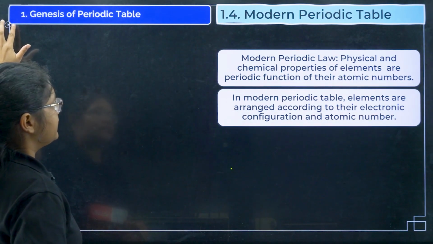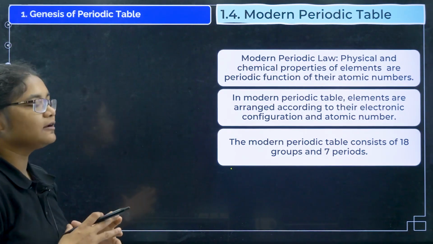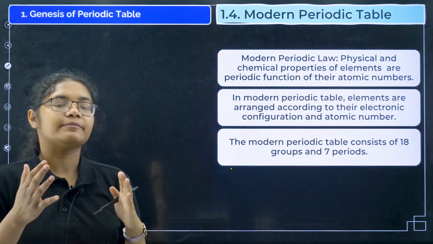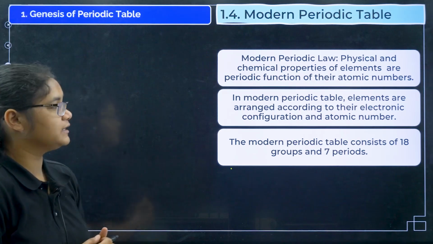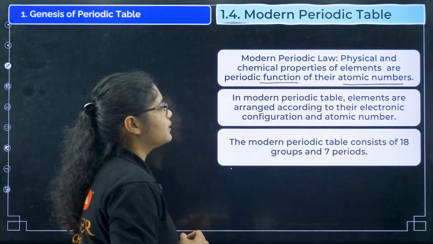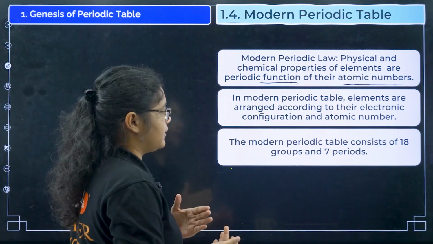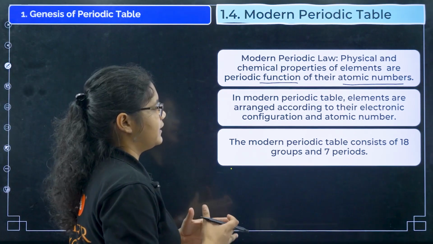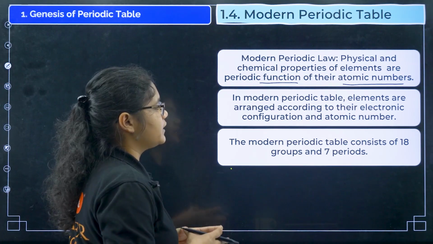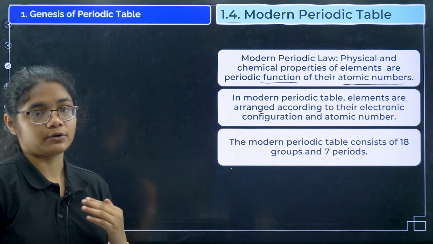Okay, now the next law that came was the modern periodic table, and according to the modern periodic law, the physical and the chemical properties of the elements are a periodic function of their atomic numbers. Okay, now in the modern periodic table, elements are arranged according to their electronic configuration and atomic number. Okay, so there is nothing related to atomic masses.